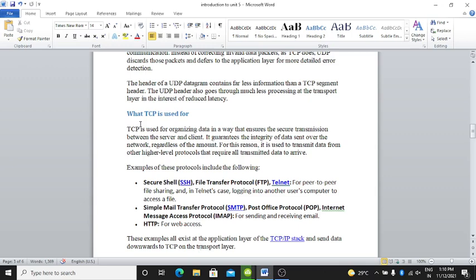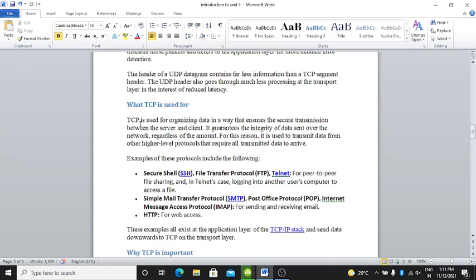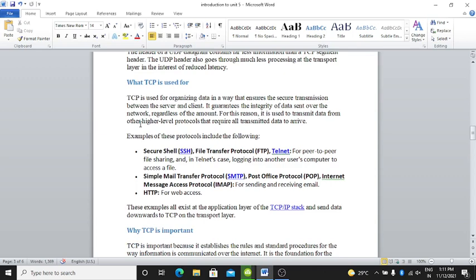Okay, the Simple Mail Transfer Protocol (SMTP), Post Office Protocol (POP), and Internet Message Access Protocol (IMAP) for sending and receiving email, and HTTP for web access. These examples all exist at the application layer of the TCP/IP stack, and send data downwards to TCP on the transport layer.